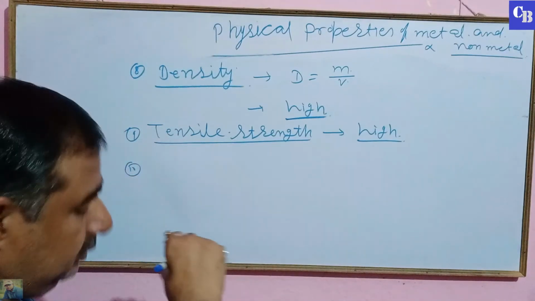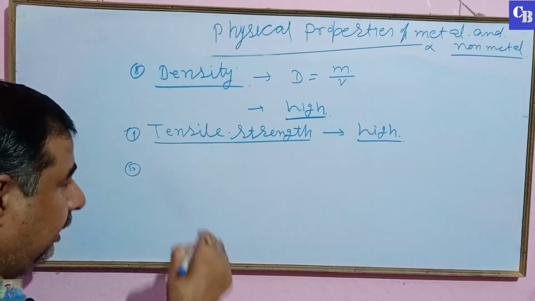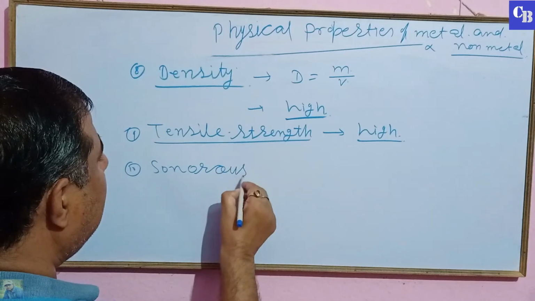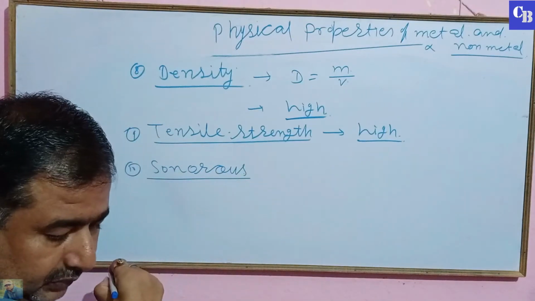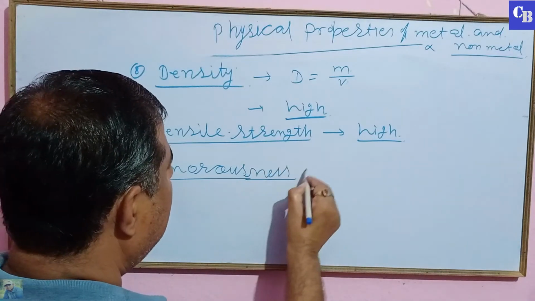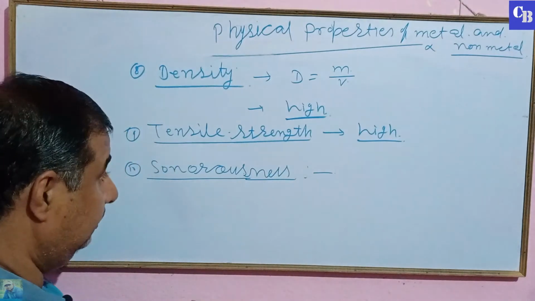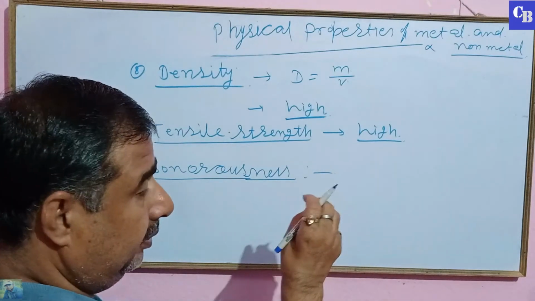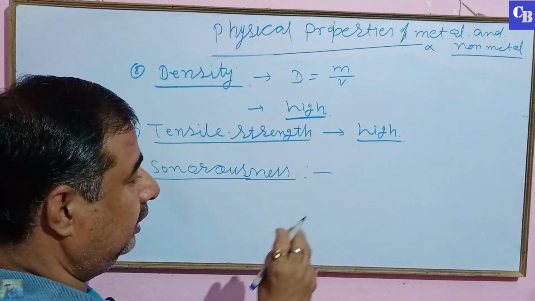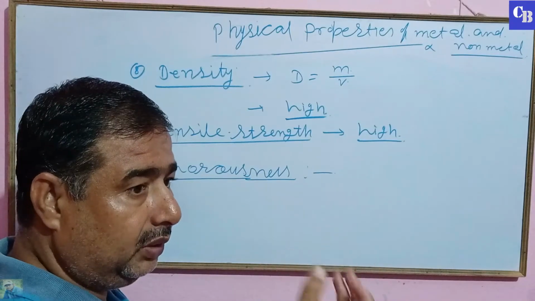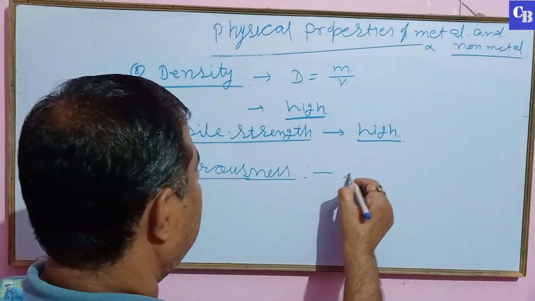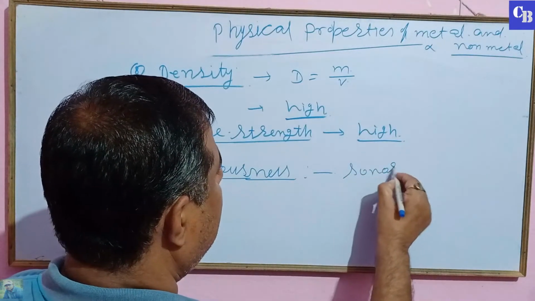And last, sonorousness. When metal is beaten, when it is hammered, then it produces a peculiar ringing sound, that is called sonorous.